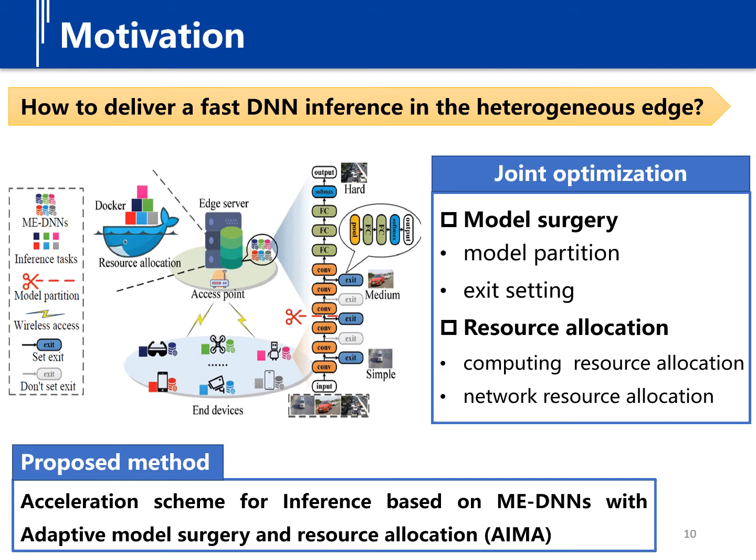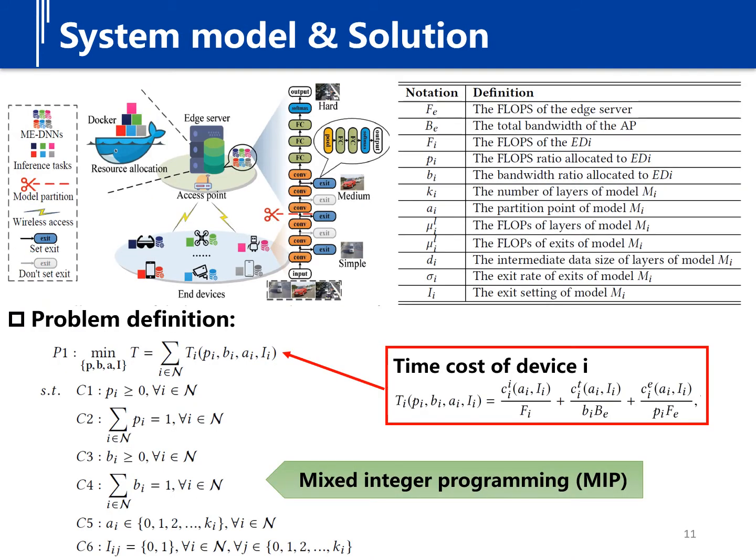We present an acceleration scheme for inference based on multi-exit DNNs with adaptive model surgery and resource allocation to solve the above problem, which involves jointly optimizing the model partition, exit setting, computing, and network resource allocation to minimize the task completion time. I will introduce the system model and the solution. This table shows the summary of key notations and their definitions. We first model the system as a mixed integer programming problem to minimize the task completion time of the whole system.